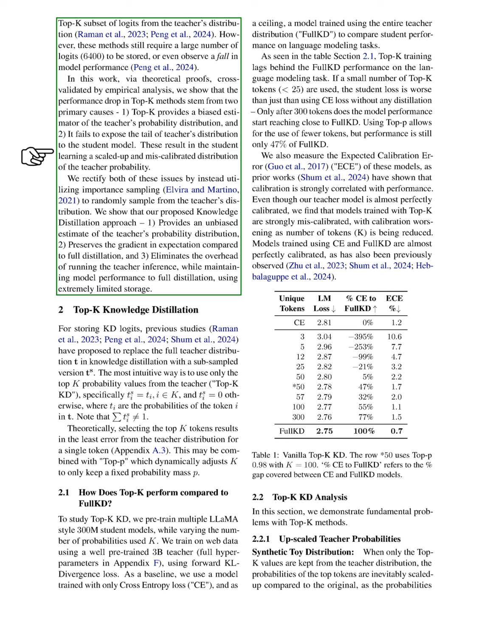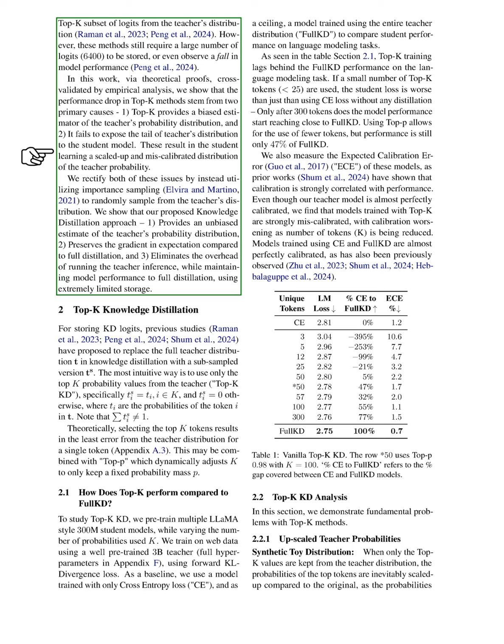Through theoretical proofs and empirical analysis, we demonstrate that the performance decline in top K methods arises from two main issues. They provide a biased estimate of the teacher's probability distribution and do not adequately expose the tail of the distribution to the student. This results in the student learning an inaccurate version of the teacher's distribution.